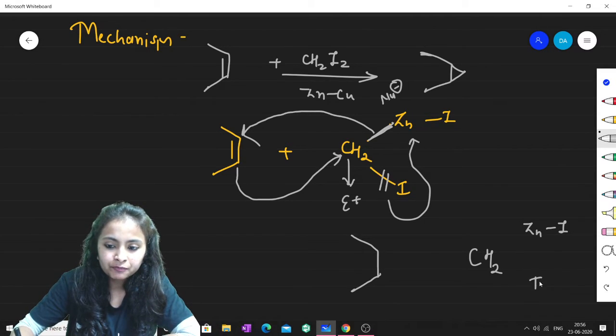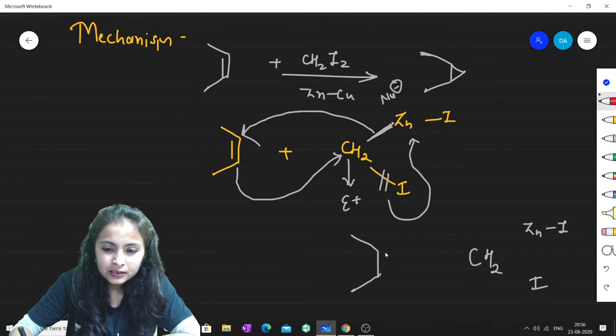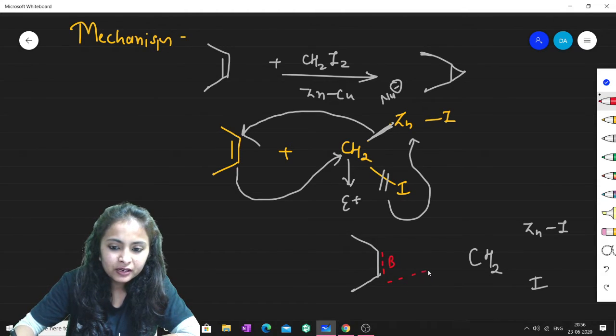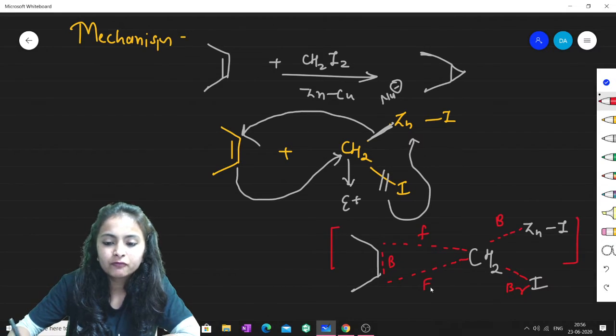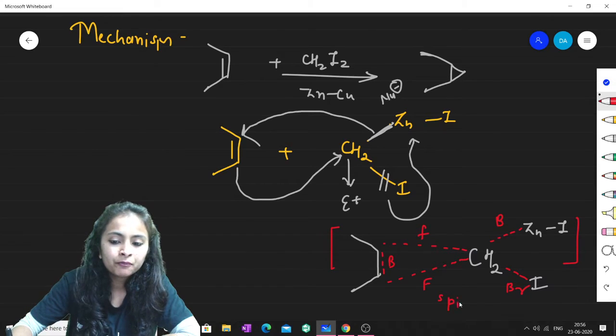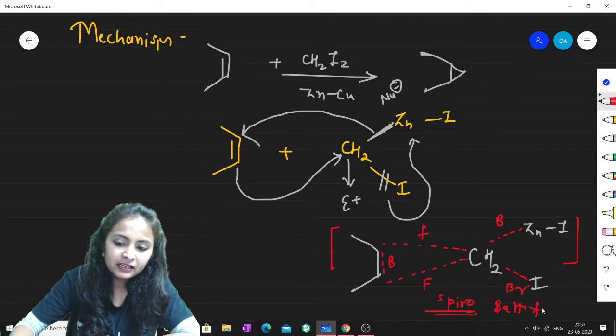Fine. So see, I have written it like this. Now this bond is about to cleave, meaning this is breaking. This bond is about to form, so this is forming. This bond is again about to form. This is about to break, this is breaking. And this is also about to break. So this type of transition state is formed. We call it a spiro transition state, or you can also say that it is butterfly type. This is butterfly type transition state formation.